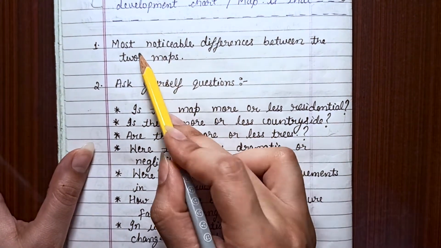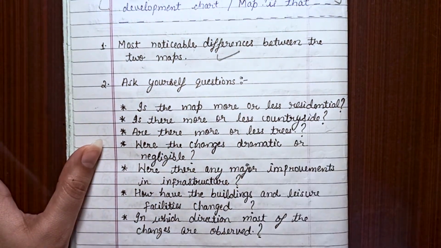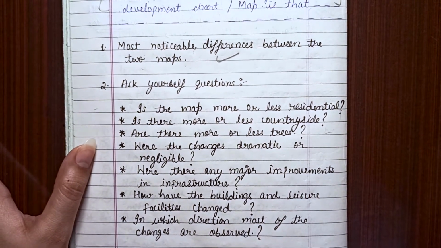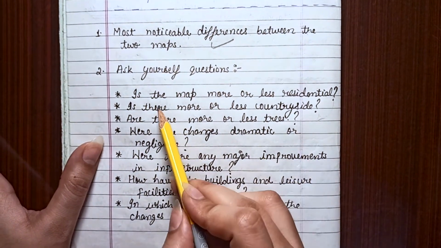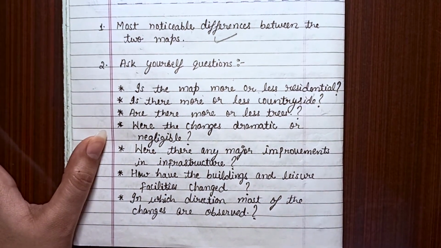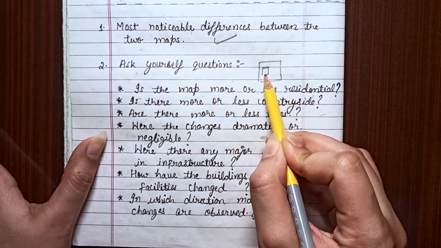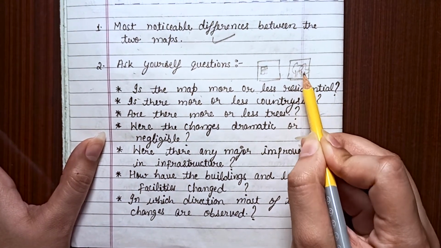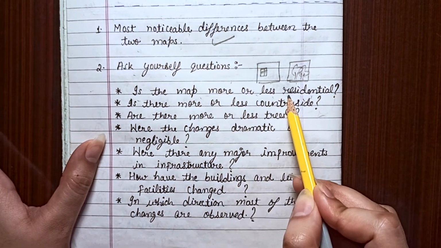First of all, the most noticeable differences between the two maps. You will notice what major differences you are able to observe between the two maps provided to you, right? Next, ask yourself: is the map more or less residential? You will compare both of the development charts given to you. For example, is it having more residential area, or is this map having more greenery? So you can write this difference, right?